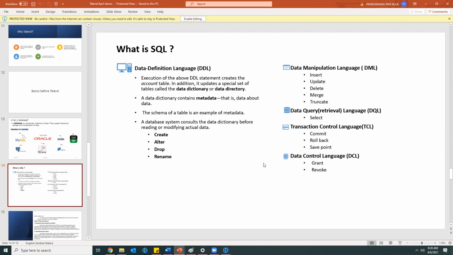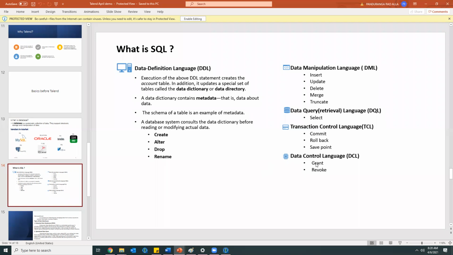For example, I create a table for the user Manusha, and similarly I create one table for the user Vishal. The table I created for Manusha cannot be accessed by Vishal, and the table I created for Vishal cannot be accessed by Manusha, unless I grant permissions for Vishal to see Manusha's table and for Manusha to see Vishal's table.